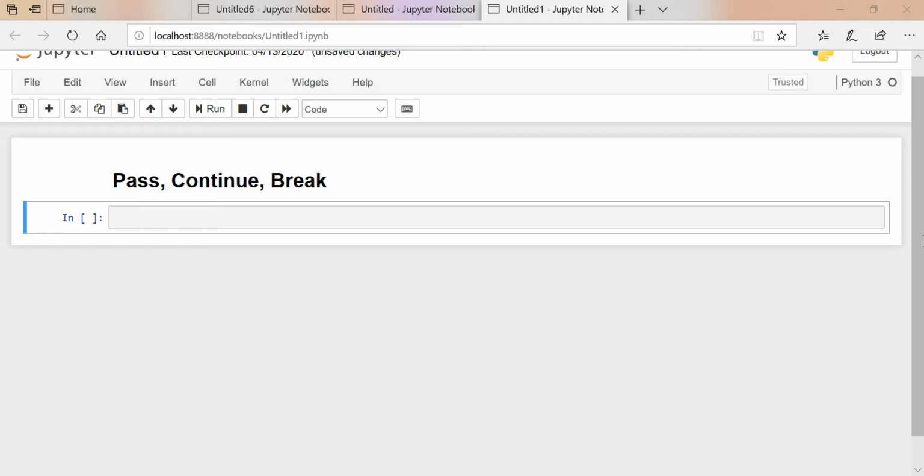In the previous session we covered loops and the if-else statement. In this session we'll cover the pass, continue and break statements, and how they work in an if-else statement. We'll check this with examples. So let's get started with pass.